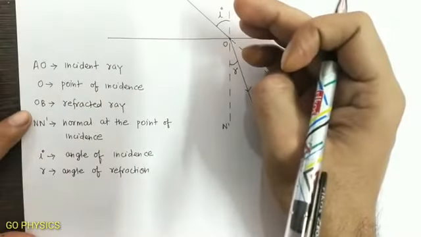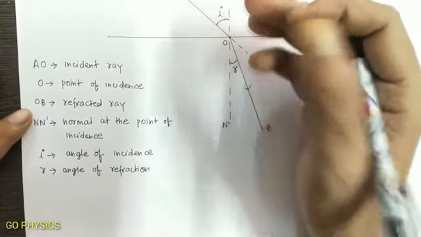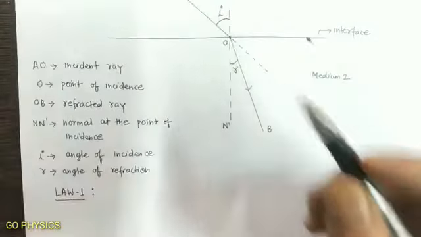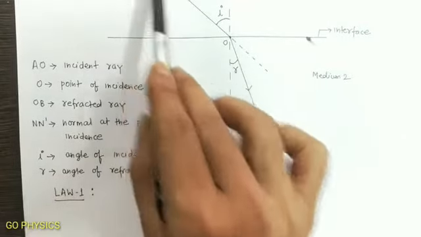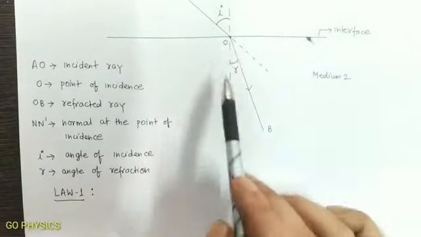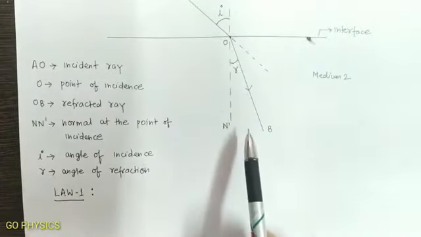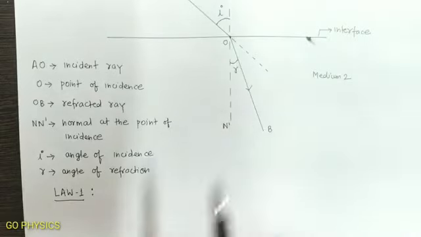There are basically two laws of refraction. Now we are going to see law 1. The incident ray, the normal to the interface at the point of incidence, and the refracted ray lie in the same plane.